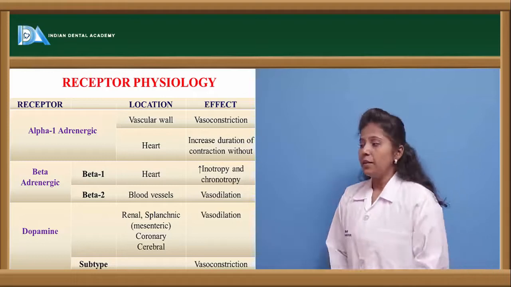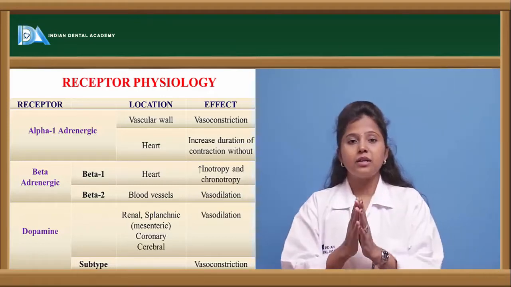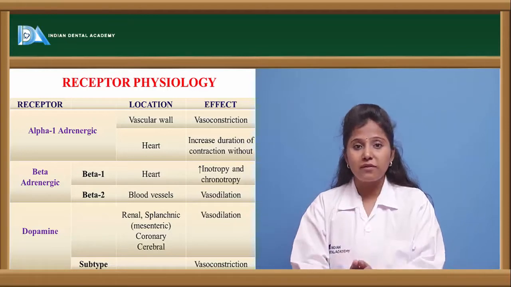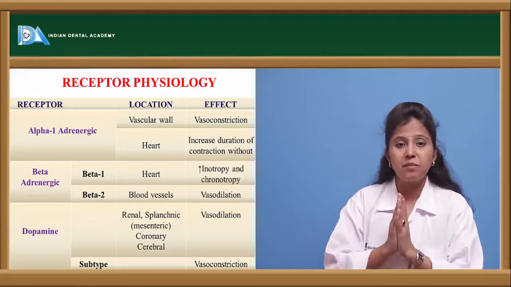And beta receptors. Here epinephrine as well as norepinephrine bind to both beta receptors, that is, beta 1 receptors and beta 2 receptors.